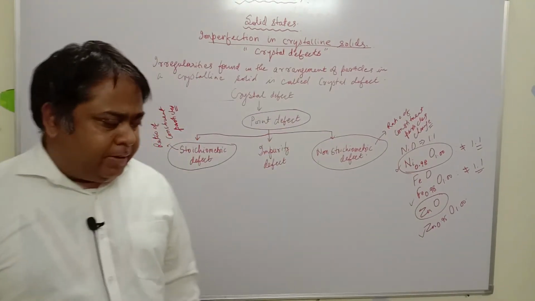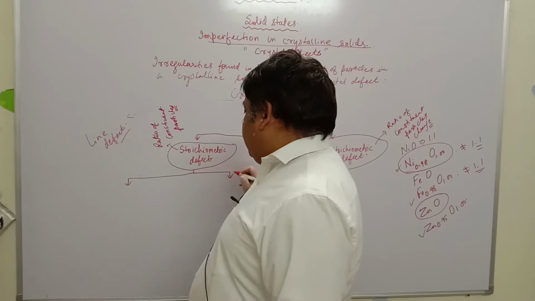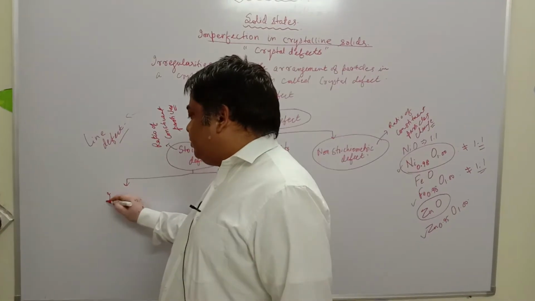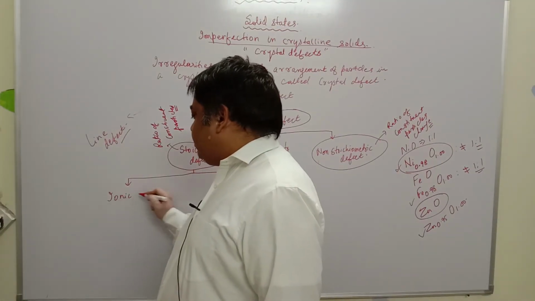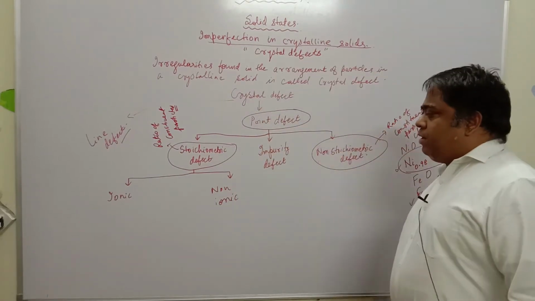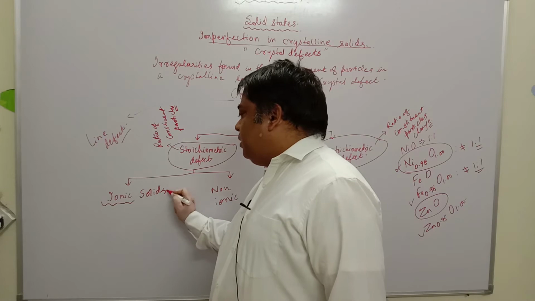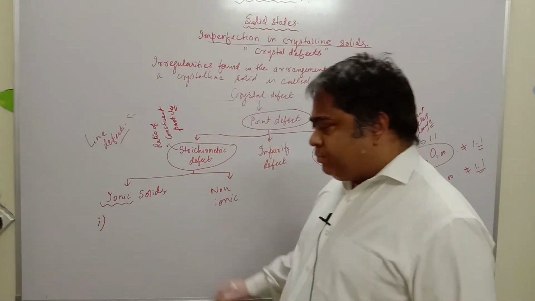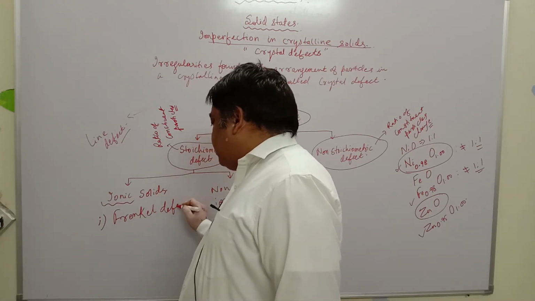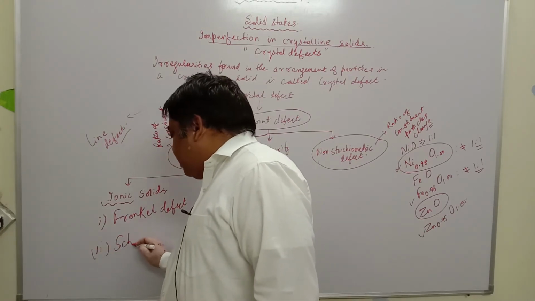In stoichiometric defect, what happens? This can again be divided into two parts. It's not that crystalline solids will be only ionic. It could be ionic or it could be non-ionic. In case of ionic solids, there are two types of defects. One is Frenkel defect. Second is Schottky defect.